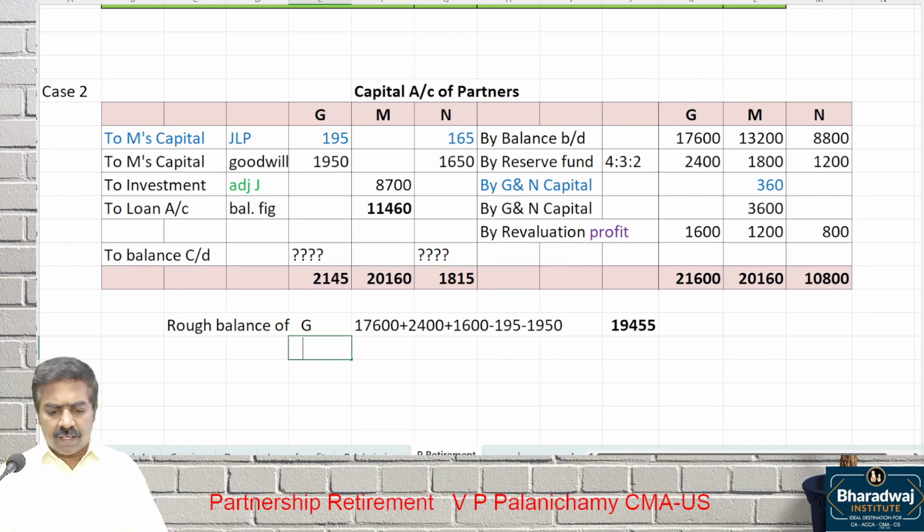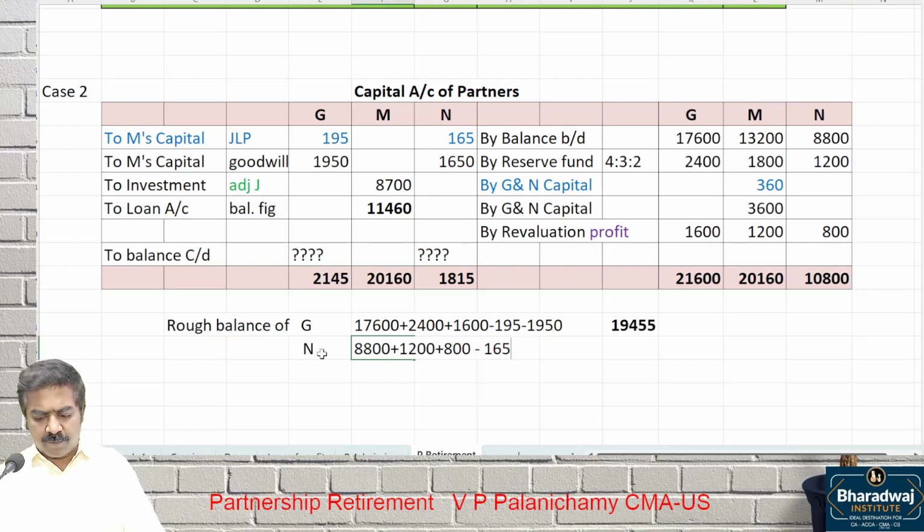Then capital of N, same way, N credit side 8,800 plus 1,200 plus 800 minus 165 minus 1,650. This will give us whose capital? So what is the total capital? G plus N, 28,440. This is the total capital.